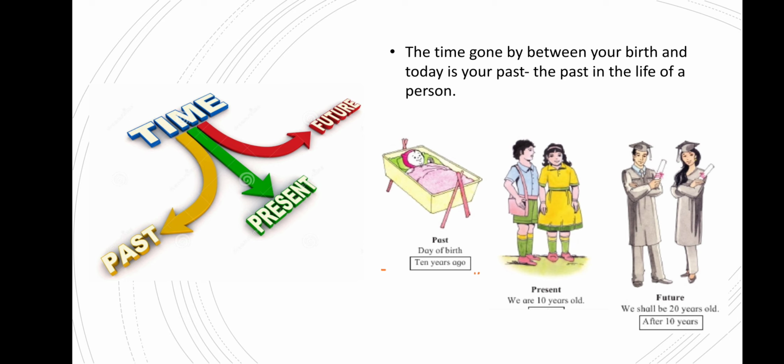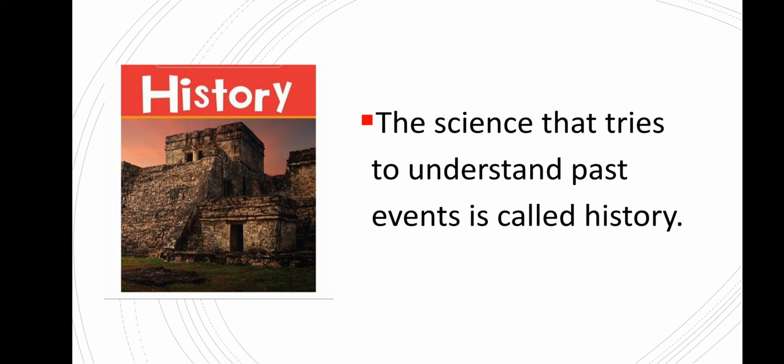The time gone by between your birth and today is your past, the past in the life of a person. You can see the pictures: 10 years back, present now at 10 years, and future at 20 years. So if we understand history now, the science that tries to understand past events is called history.